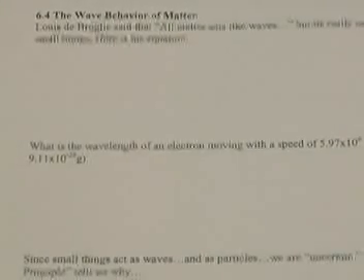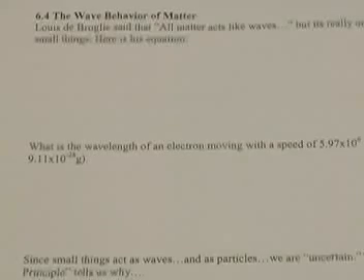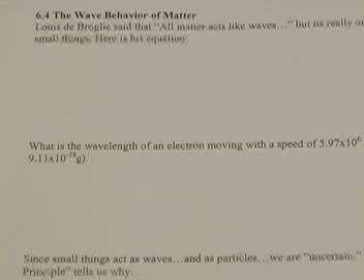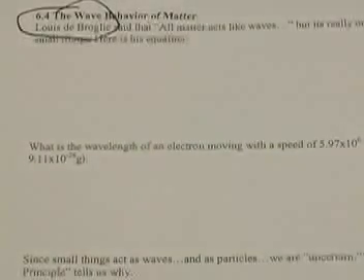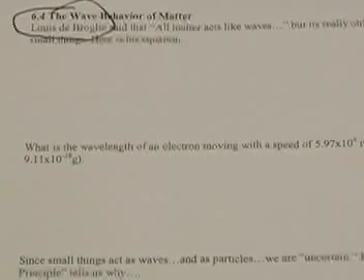In this video cast, we'll look at the wave behavior of matter. Last video cast, we said how lots of things, especially really tiny things like electrons and photons of light, actually act more like waves than they do like particles, and yet they act both ways. And so Louis de Broglie, a scientist in the 1900s, said that all matter acts like waves, but it's really only apparent with really small things.